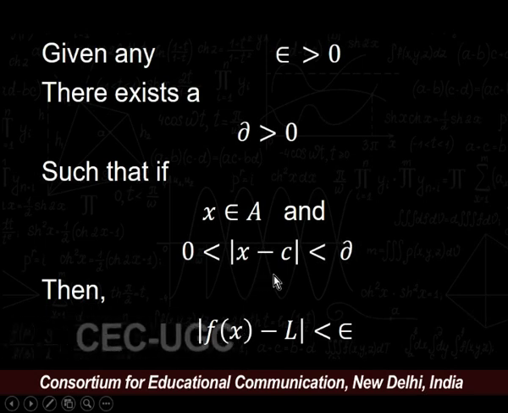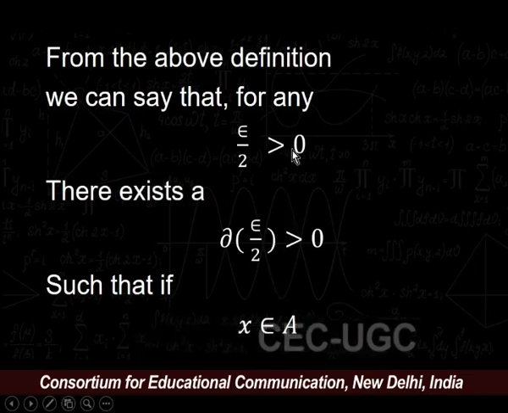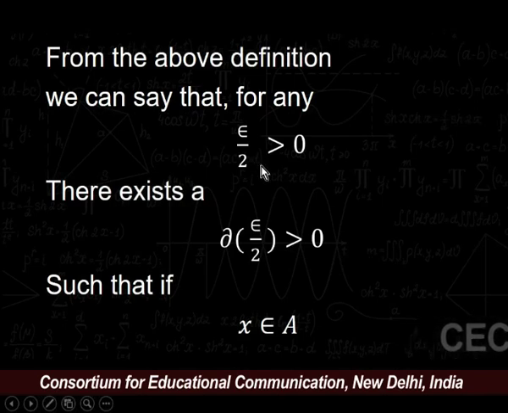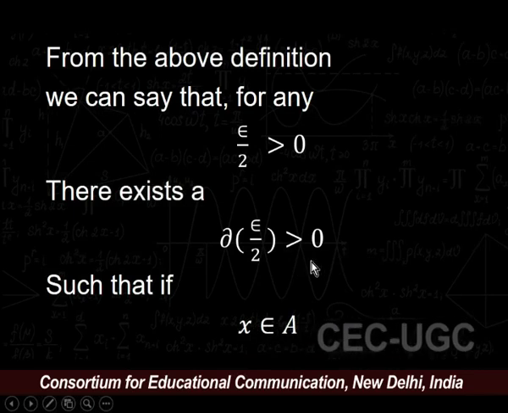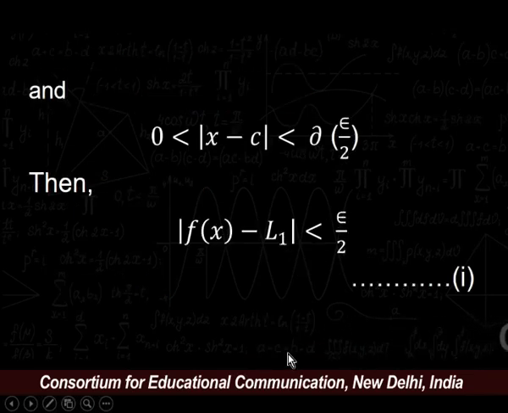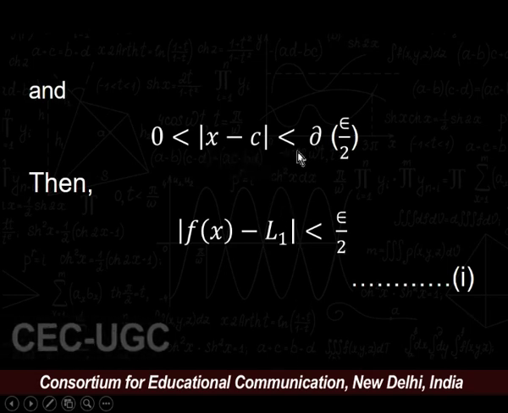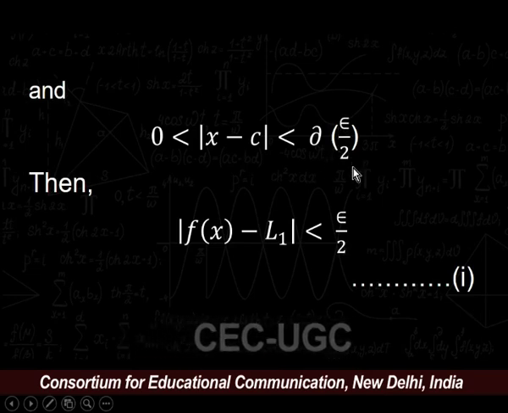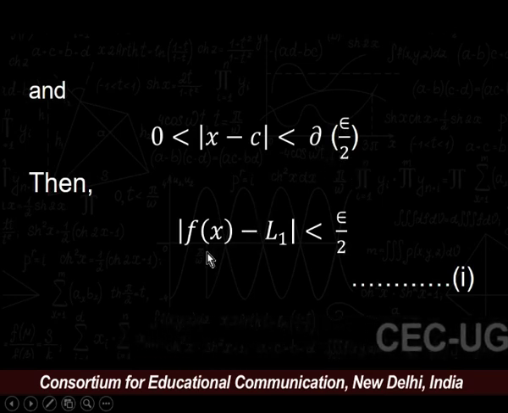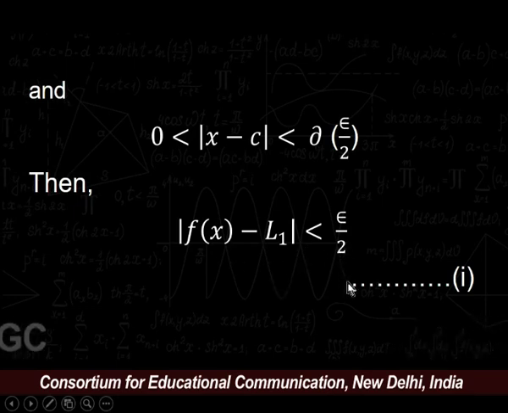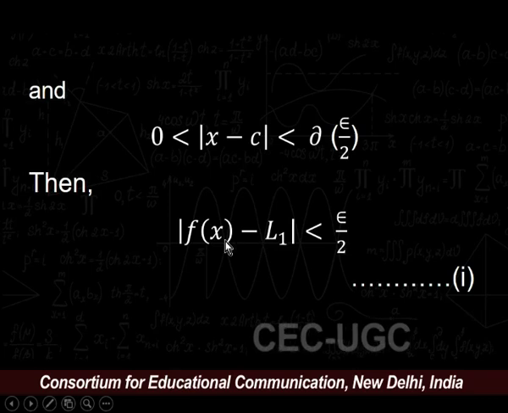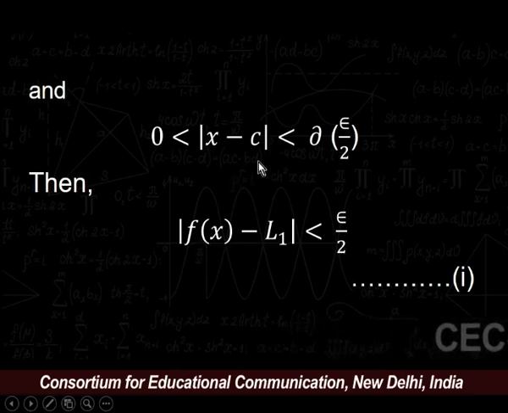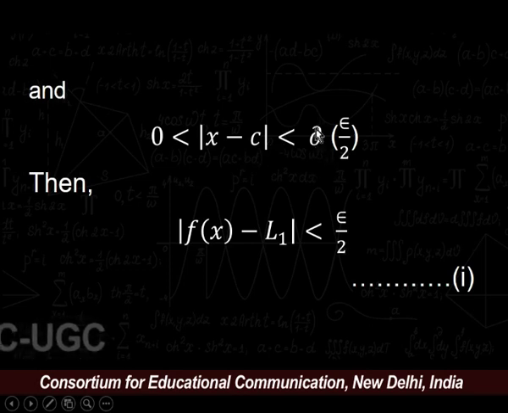In this case, we say that L is a limit of the function f at point C. Now, using this, we can say that for any epsilon upon 2 greater than 0, there must exist some delta, depending upon epsilon upon 2, greater than 0, such that if x belongs to A and modulus of x minus c is less than delta, then we must have modulus of f of x minus L1 less than epsilon by 2. Say this is our equation number 1.